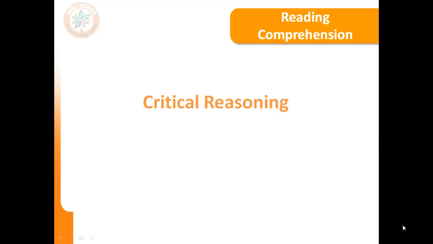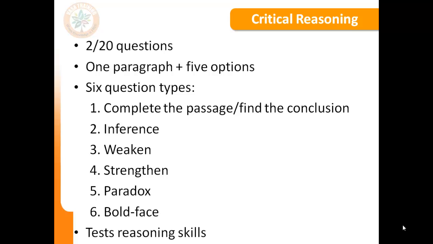Let's look at a very basic introduction to what we mean by critical reasoning in reading comprehension. Critical reasoning questions will be 2 out of 20. Every verbal section has 20 questions, 10 of which are reading comprehension questions. Out of these 10, 2 questions are critical reasoning questions.